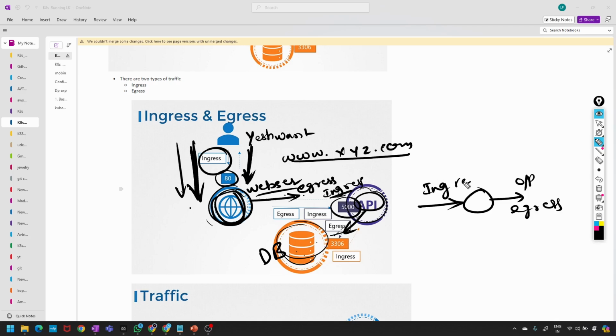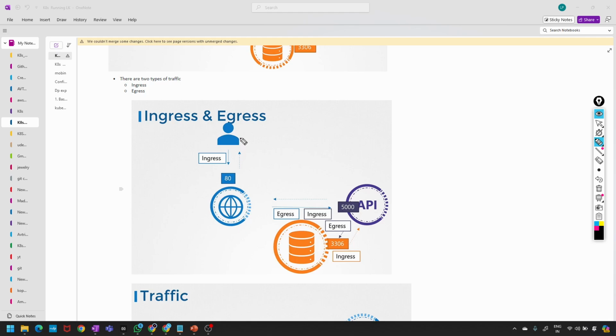For example, if it is a web server, incoming traffic is Ingress, outgoing is Egress. Same way, here the user is hitting the traffic, that is Ingress. Outgoing is Egress, and this Egress will become the Ingress for the API, correct?